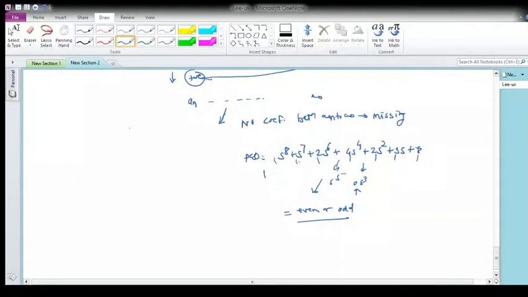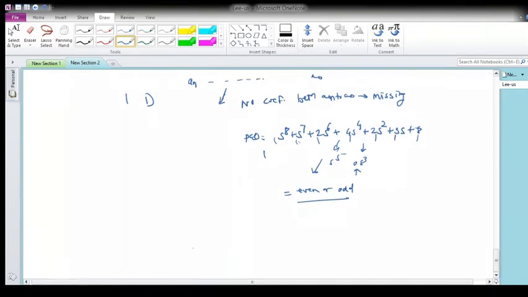This is basically the first property: if any coefficient is missing, then it is not a Hurwitz polynomial, except when the polynomial is either purely even or purely odd.